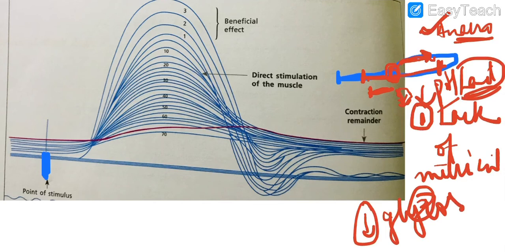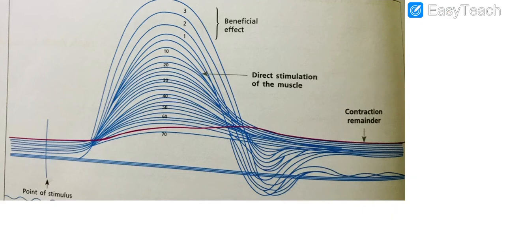So all these are the reasons of the fatigue. So what are the reasons of the fatigue? First is lack of nutrition, second is accumulation of end product metabolites, third is reduction of the neurotransmitter and calcium ion, then because of the accumulation of the lactate there is reduction in pH, and then reduction of the glycogen storage. So that is the reason for the fatigue.